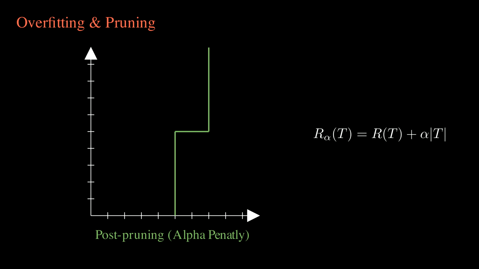Small changes in the training data can cause massive shifts in the structure. That's why we rarely use single trees in production. To solve the instability of single trees, we move to ensemble methods. The most famous is the random forest, which relies on a technique called bagging, short for bootstrap aggregating.